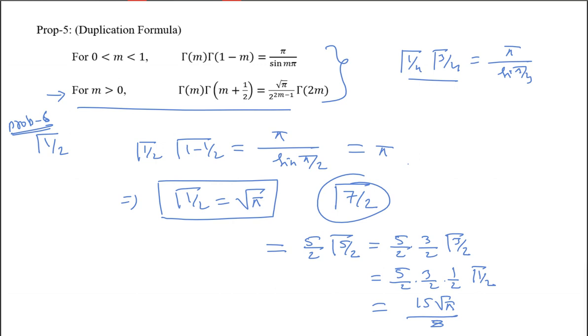We can also do it like this: if we put m equal to 3 in the second formula, what will happen? Gamma 3 equals 2 factorial, and then gamma 7 by 2 comes from gamma 3 into gamma 3 plus 1 by 2, which is 7 by 2. You can do this also, no problem.